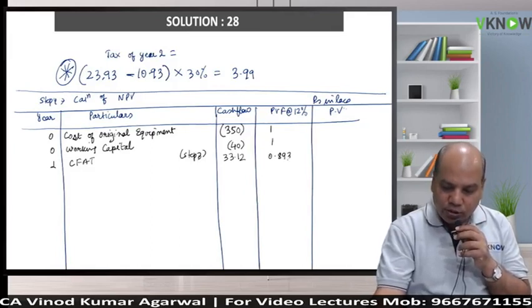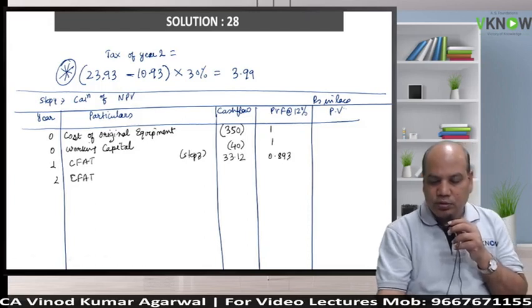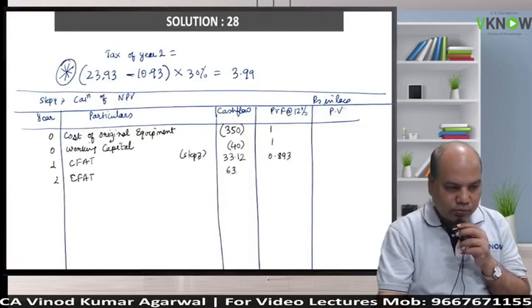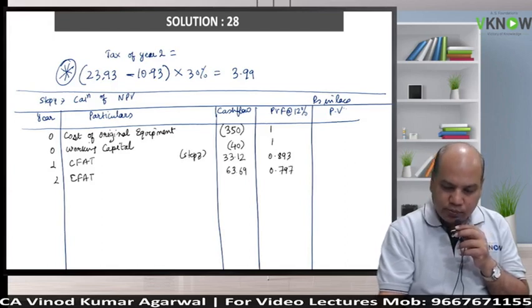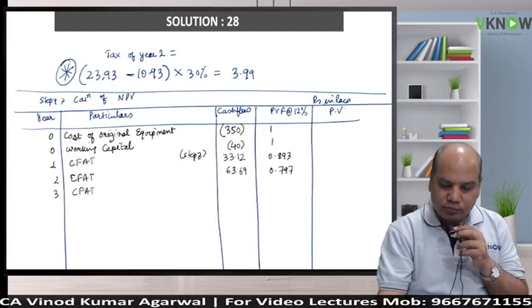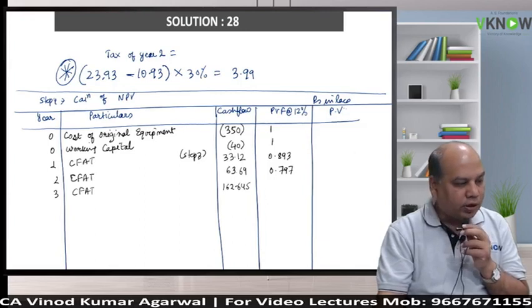Wait a minute. Year 2, write down CF80. Go to previous table. Can you answer how much was that? 63.69. And the factor is 0.797. Year 3 again CF80. Can you please reply? 162.645. Third year factor in the question book.